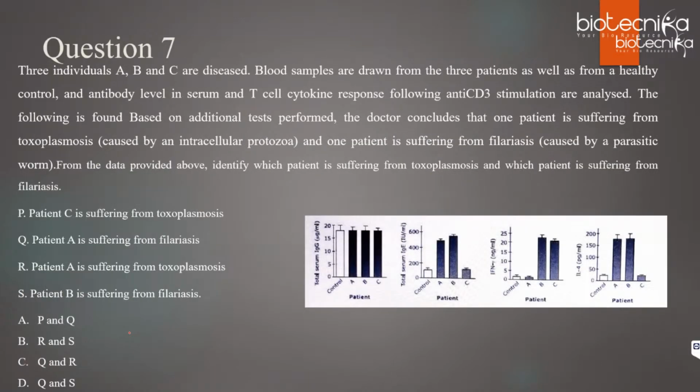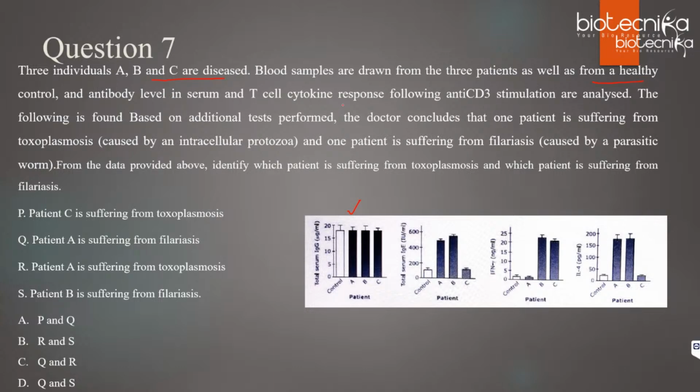This is related to, again, information about the cytokines. Let us see what the question is. There are 3 individuals. Again, it is an experimental question based on graphs, and you have to interpret from the graph. The 3 individuals, A, B, and C, are diseased. Blood samples are drawn from the 3 patients as well as from a healthy control. So a control is also there.